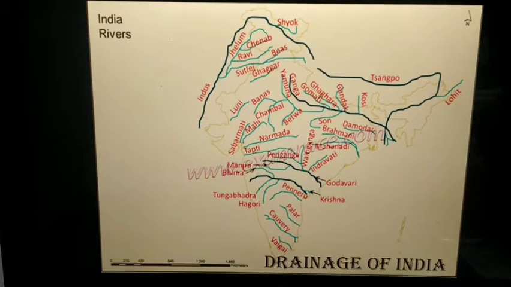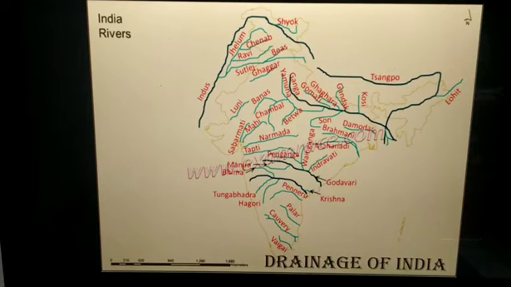So here in this slide, as you can see, there is a map of India's rivers. The lines in darker shade are the major rivers, and the smaller rivers in light blue color are tributaries to those major rivers.